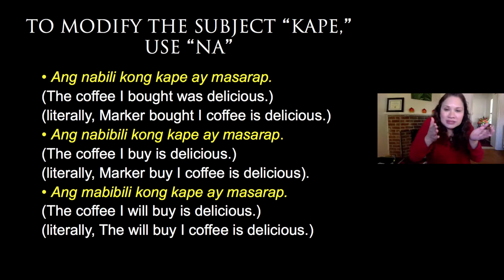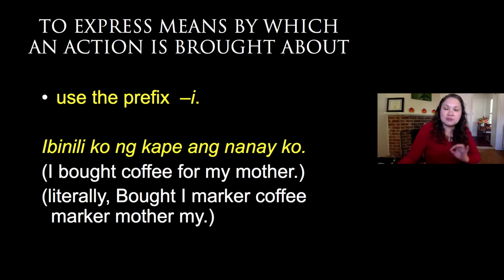Right? So, what is the subject here? The coffee that you had bought is what? Is, or was what? Was delicious. Ang nabibili kong kape. So, ang nabibili kong kape, this is your noun phrase. So, the coffee that I buy ay masarap is what? Is delicious. Ang mabibili kong kape, the coffee I will buy or the coffee I will be able to buy is delicious.